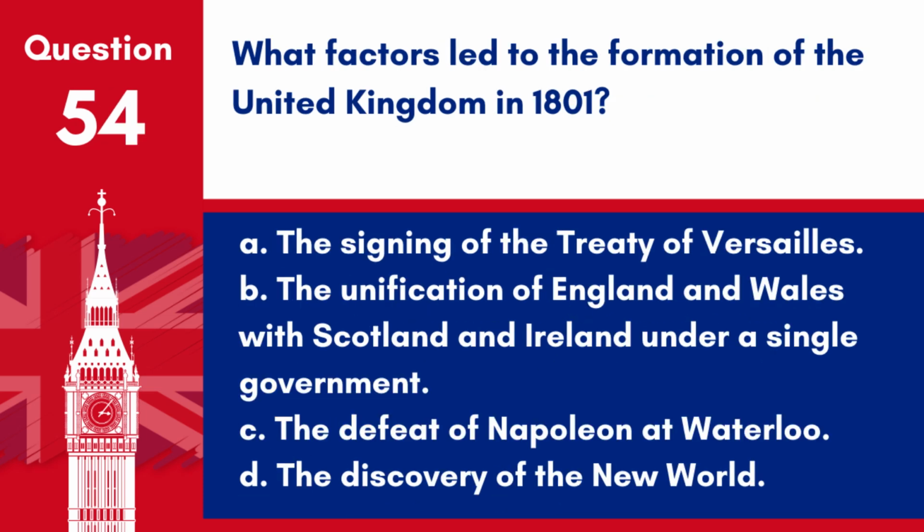Question 54. What factors led to the formation of the United Kingdom in 1801? A. The signing of the Treaty of Versailles. B. The unification of England and Wales with Scotland and Ireland under a single government. C. The defeat of Napoleon at Waterloo. D. The discovery of the New World.